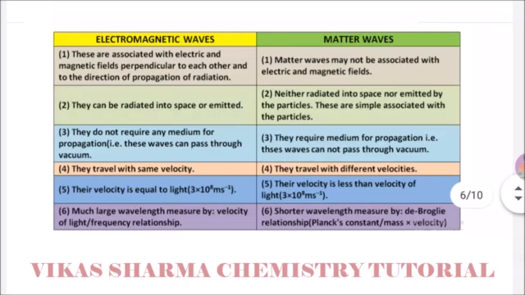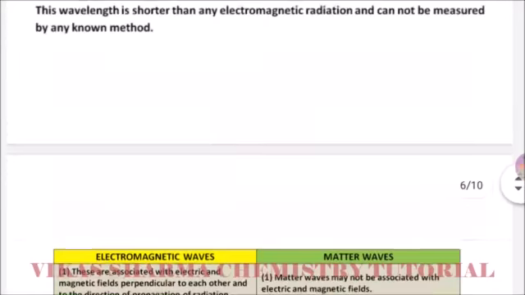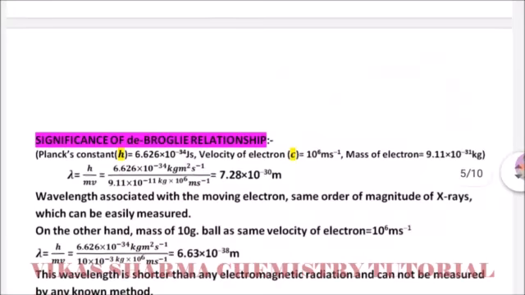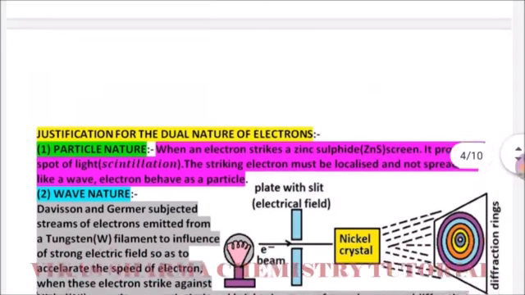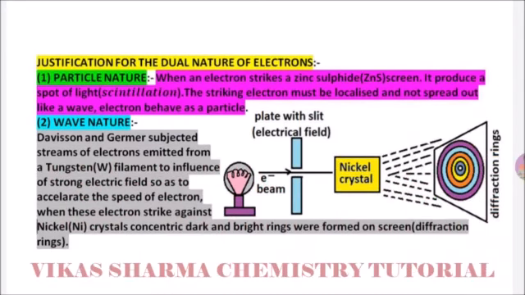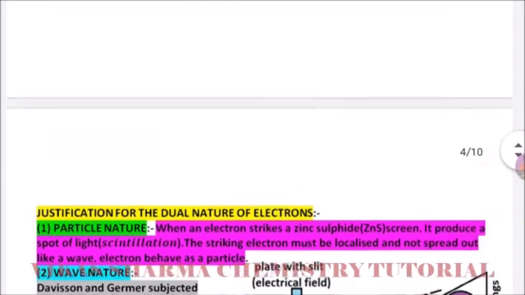These are the differences between electromagnetic waves and matter waves. They are distinguished. If we want to take the main difference, electromagnetic waves do not require any medium, but matter waves require a medium to propagate. And this is the de Broglie relationship. This is the experiment done to find out the wave nature of electron by Davisson and Germer. They pass the electron beam to the nickel crystal, and diffraction rings appear on the screen.